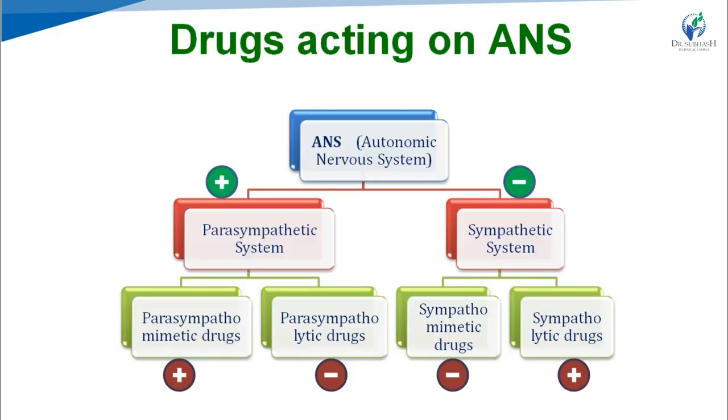So, you can see here in the figure, the nature of the parasympathetic system is excitatory, which is symbolized by the plus sign. Plus means excitatory, and the sympathetic system has inhibitory action, which is symbolized by the negative sign. So, parasympathomimetic drugs mimic the action of the parasympathetic system, so they have excitatory nature, plus sign, and parasympatholytic drugs antagonize it, so their action will be inhibitory, negative sign.